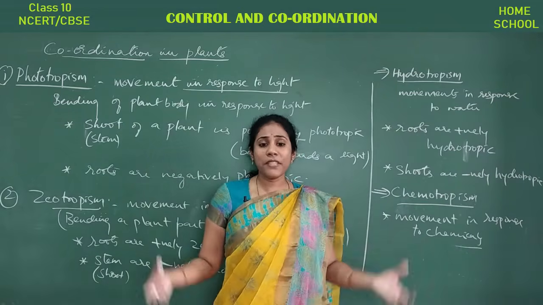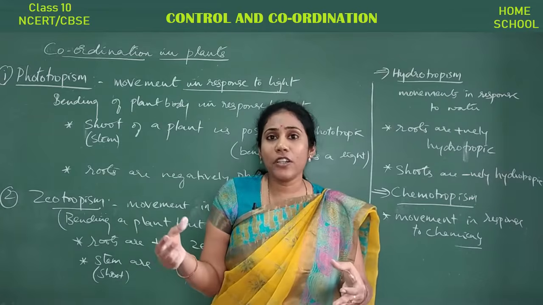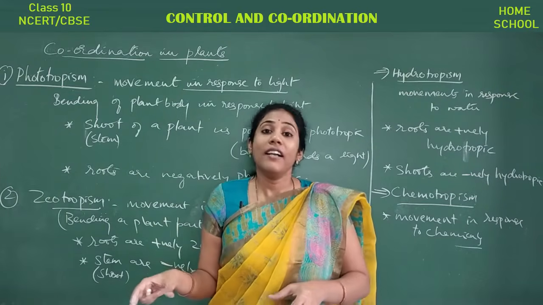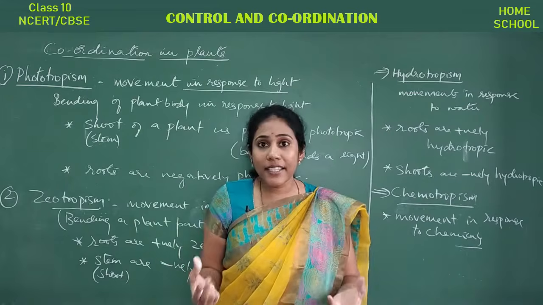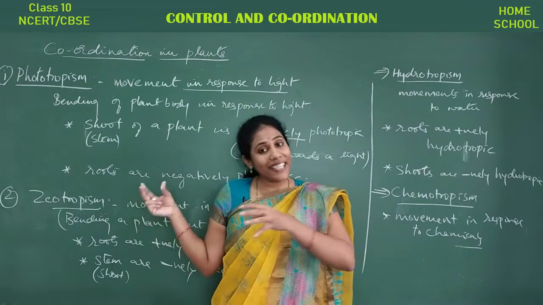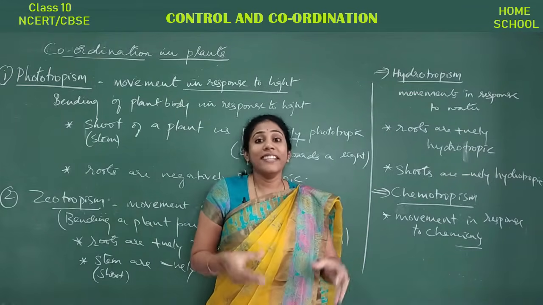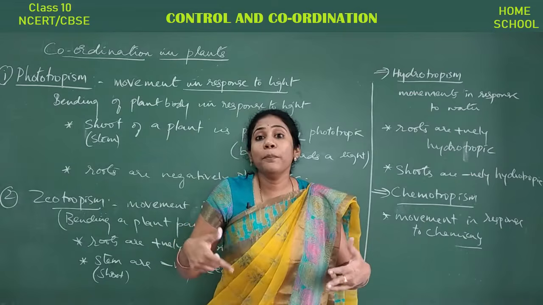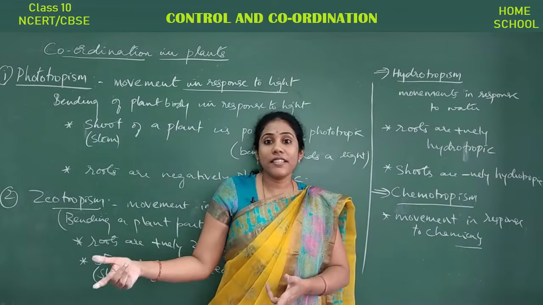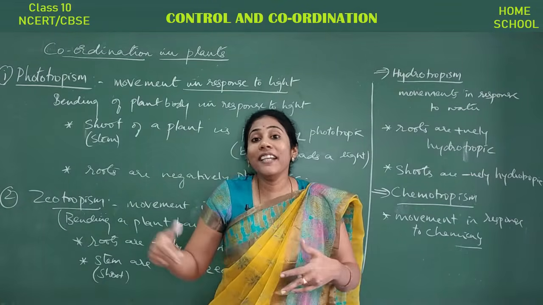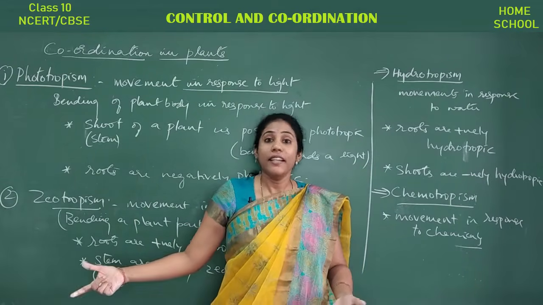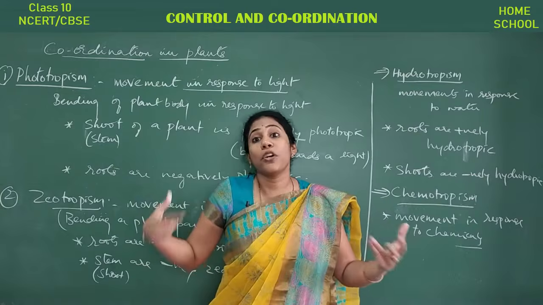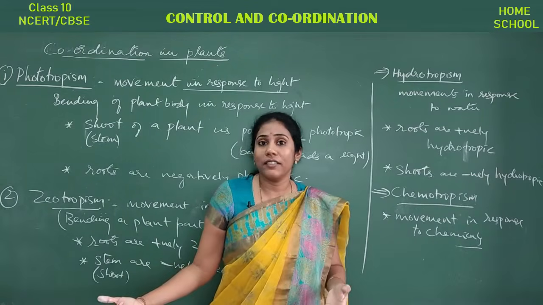At some situations, say for example, roots and all are exposed into a soil where soil will have chemicals, so many minerals and ions are there, where the plant will take up those minerals and ions. In that case, roots are actually moving into the chemicals, isn't it? Say the roots are bending in a direction where chemicals are there. In that case, I say roots are positively chemotropic actually, isn't it?